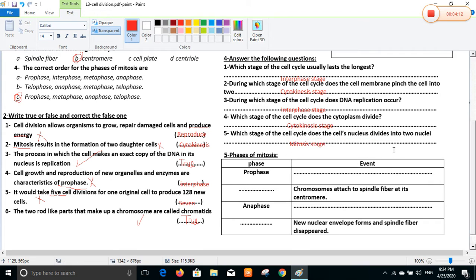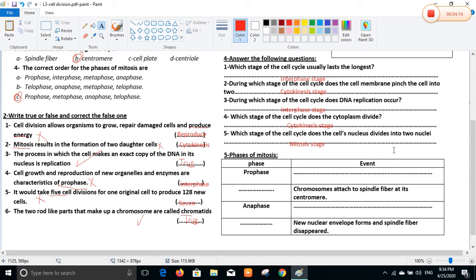Okay. Number 5. Other question. Phases of mitosis. We mentioned before we have 4 phases of mitosis: prophase, metaphase, anaphase, and telophase. What happens during prophase?